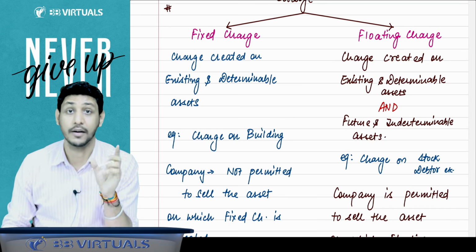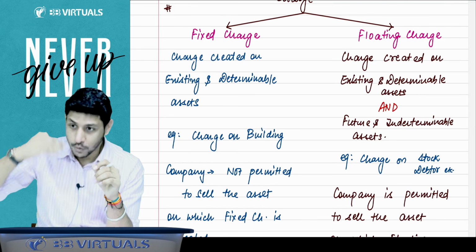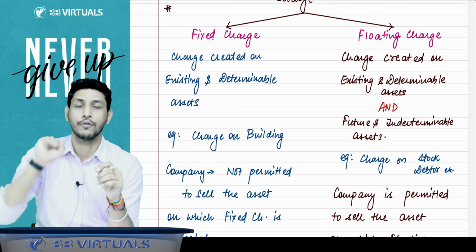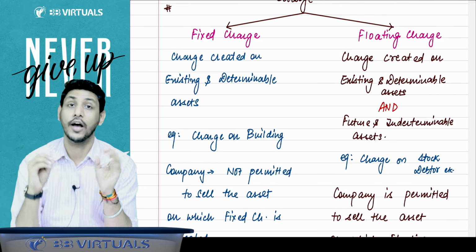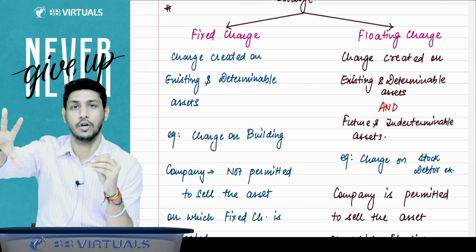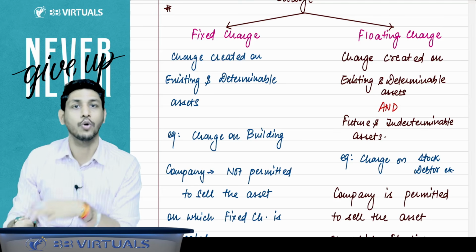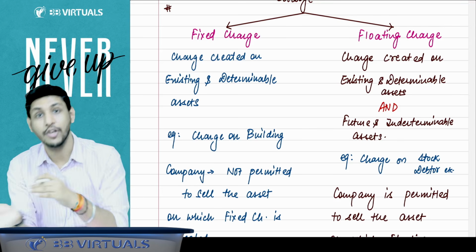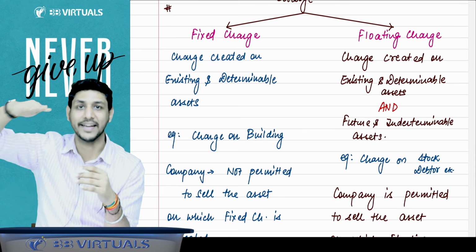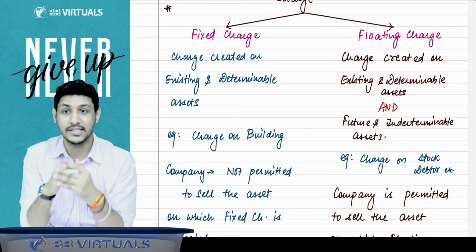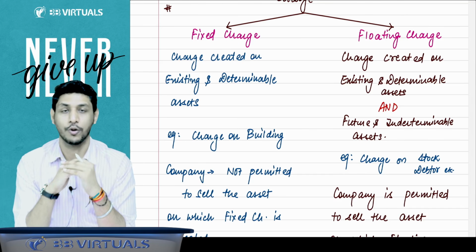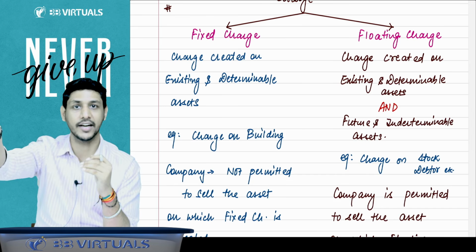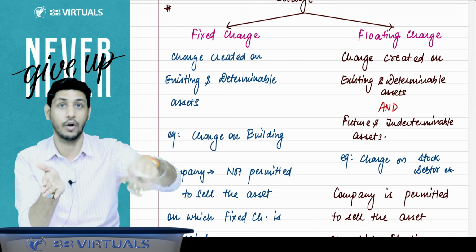Nothing is restricted here. But for example, you have taken a loan of, let's say, 5 lakh rupees, and you have created a charge on the stock of 5 lakh. Now you are allowed to sell that stock. Now you have sold stock of 2 lakh rupees, but again you have to purchase some stock and maintain that limit again. So right now you have 5 lakh rupees of stock on which the charge has been created, but out of that, 2 lakh rupees of stock you have already sold.